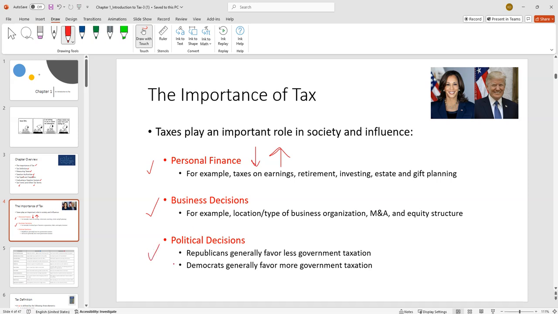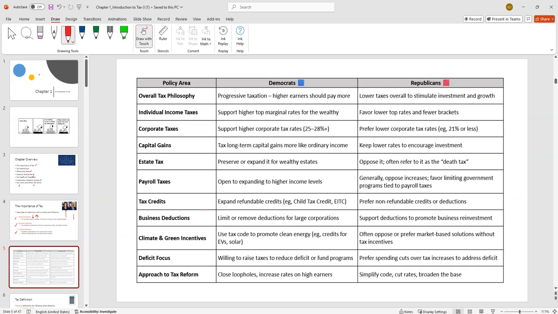Finally, politics. This class isn't meant to make you left or right. I'm just here to show you what the tax law is. I really believe everybody should make up their own mind, but it does come into play with politics. Republicans tend to want less tax, whereas Democrats want more taxation. If you want to learn more of the specifics, feel free to read through this slide here. Don't memorize this for the exam, but if you want to be a good citizen and understand the news,